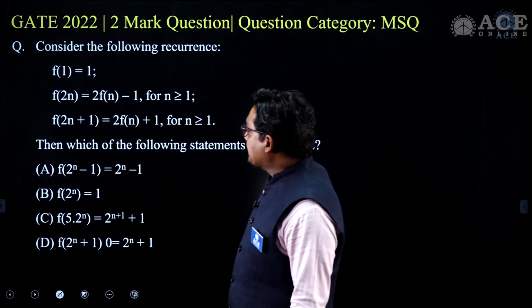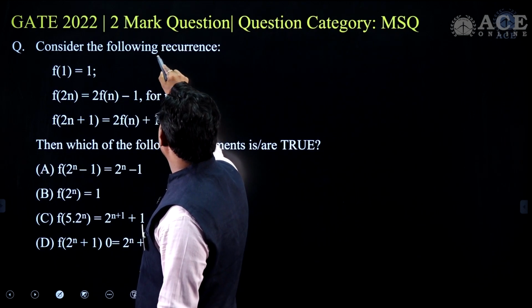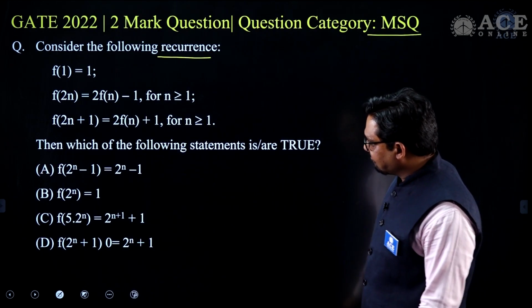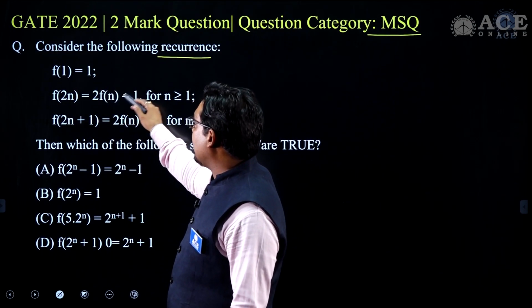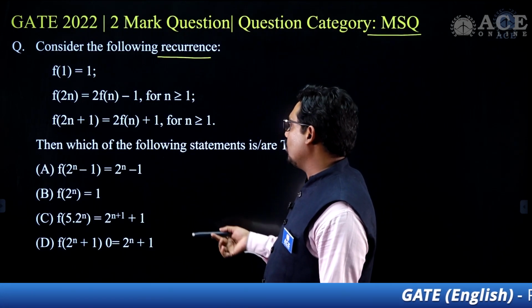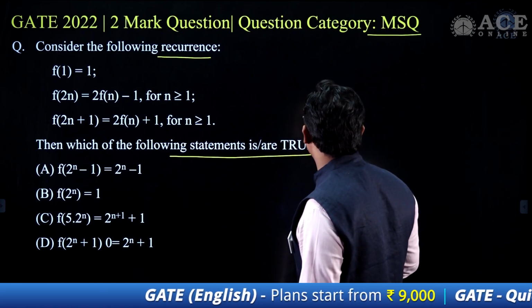Another quite interesting question is this: consider the following recurrence, and this question category is MSQ, where f of 1 is 1, f of 2n is 2 times f of n minus 1, and f of 2n plus 1 is 2 times f of n plus 1 for n greater than or equal to 0. Which of the following is true?